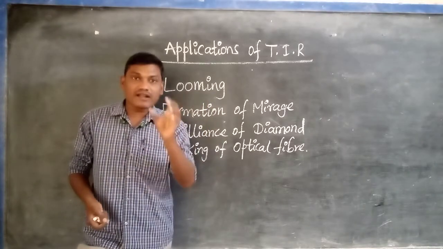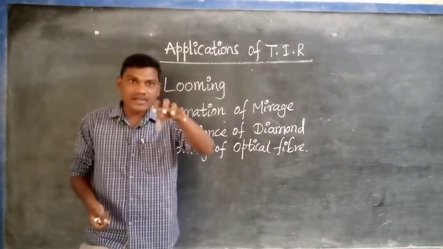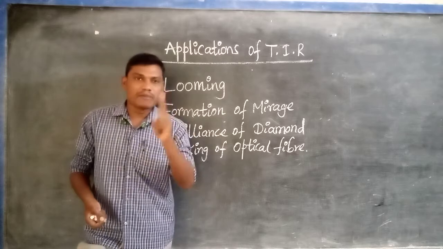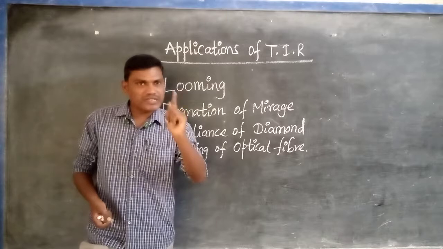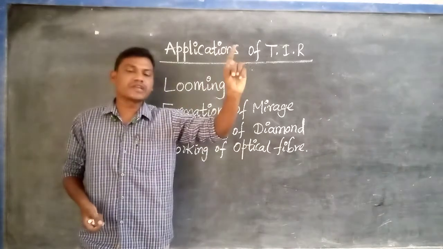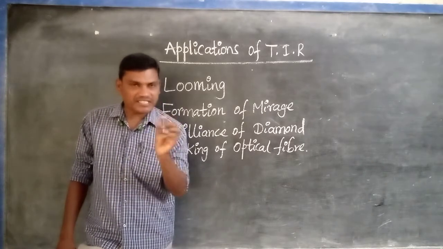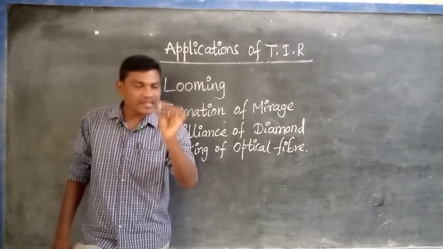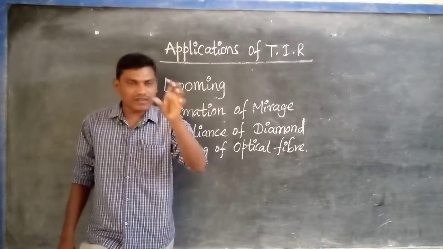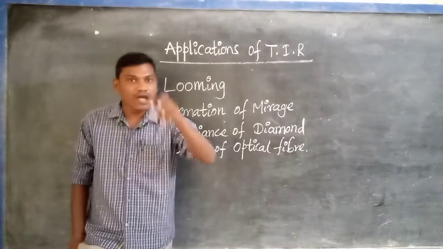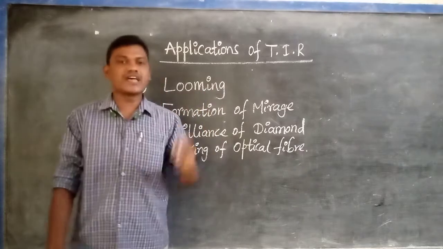But what are the conditions needed for the T.I.R.? At what conditions will T.I.R. occur? Mainly two conditions are necessary. The first condition is the light ray must travel from denser medium to rarer medium, and the second one is the angle of incidence in the denser medium must be greater than the critical angle. When the light ray follows these two conditions, at that time total internal reflection occurs.